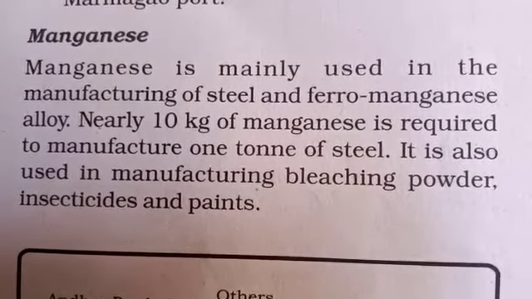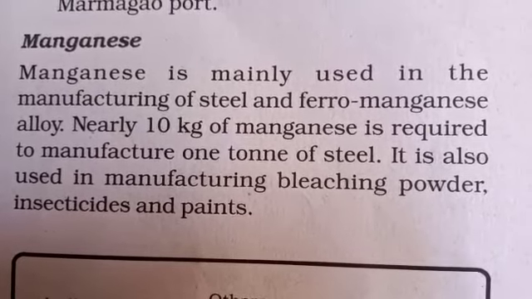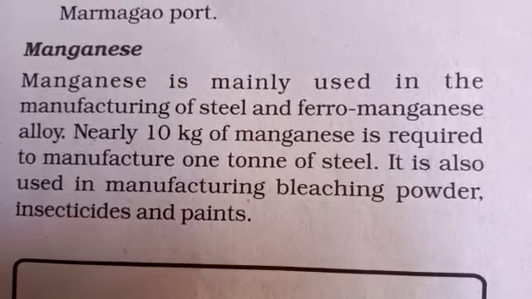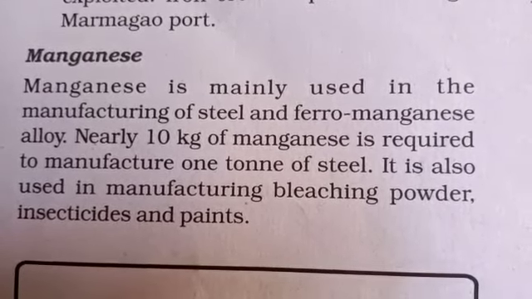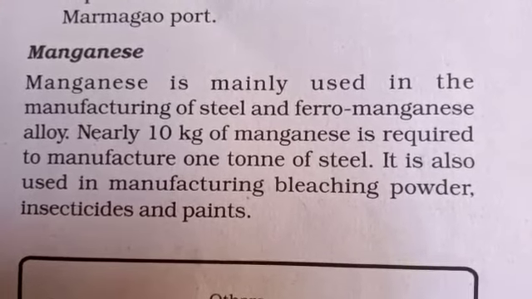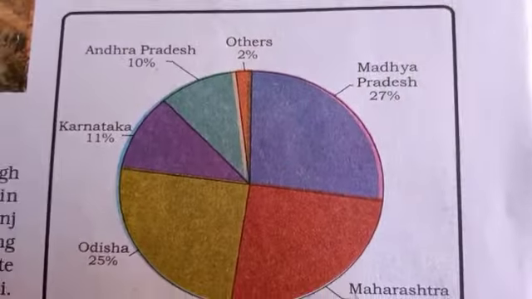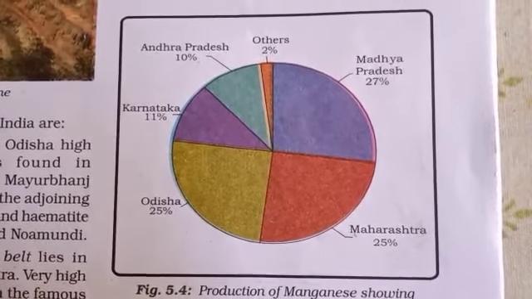Nearly 10 kg of manganese is required to manufacture 1 ton of steel. It is also used in manufacturing bleaching powder, insecticides and paints. Look at this graph. In this pie chart you can see where manganese is found.